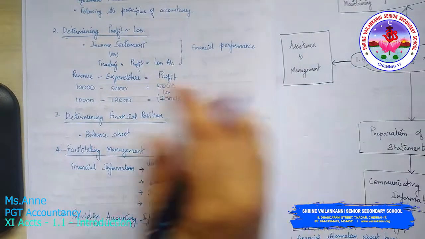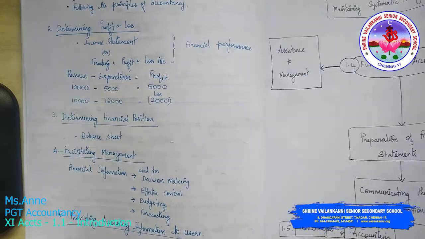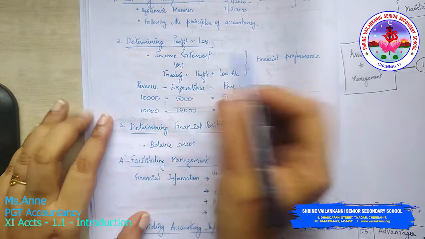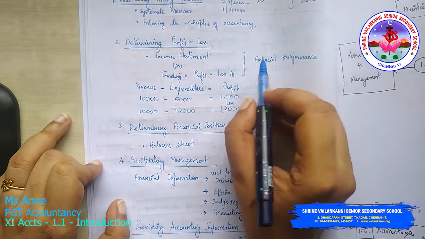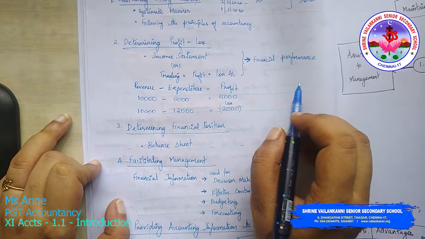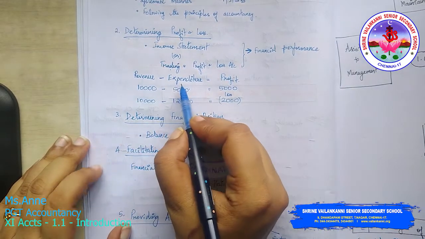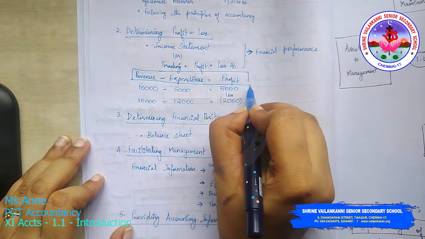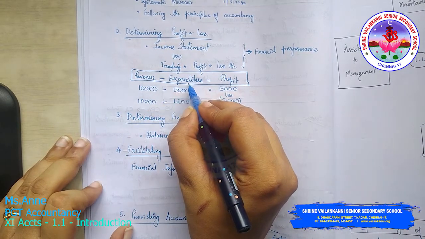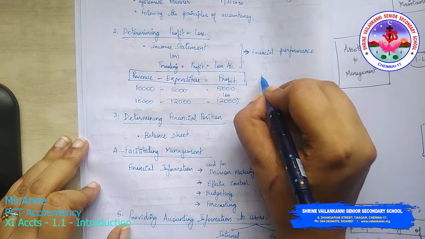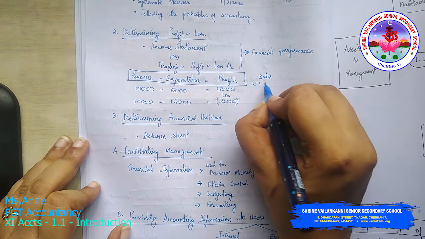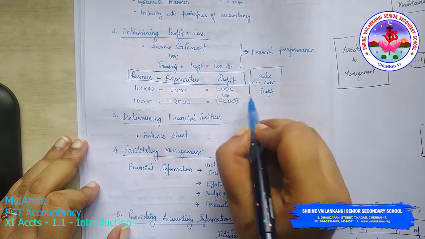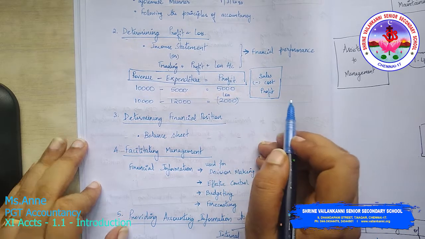Okay. Then you have to determine the profit or loss of a particular business. See, it is determined in the form of an income statement. Income statement is nothing but the trading P&L account. This will judge your financial performance. Okay, and then it is revenue and expenditure. This part is very important in accounting. Revenue minus your expenses will be profit. Now what is this? Sales minus cost will be your profit.